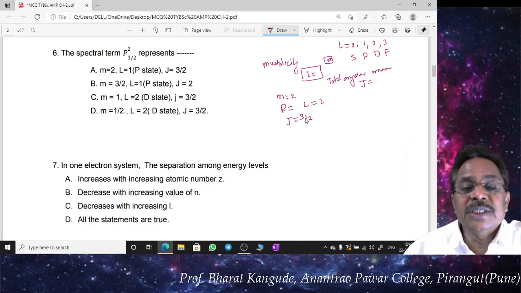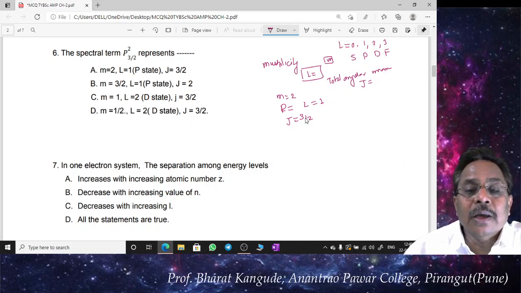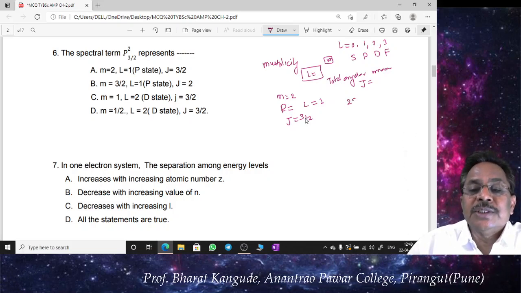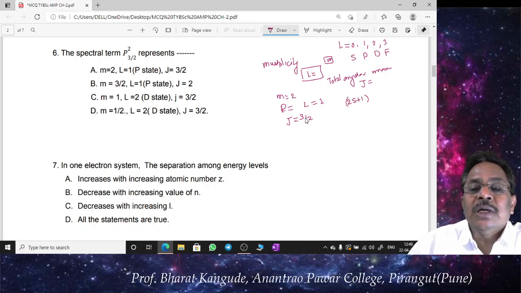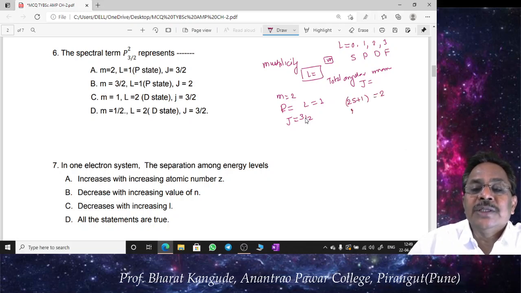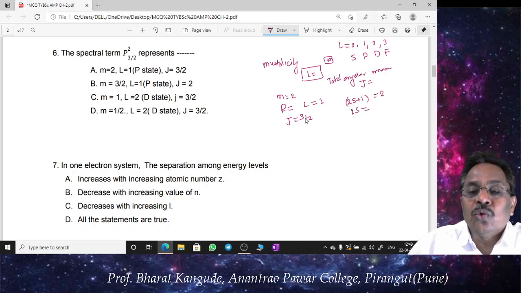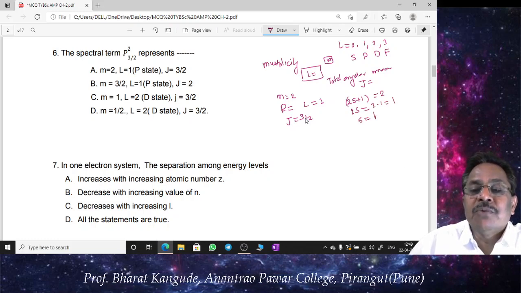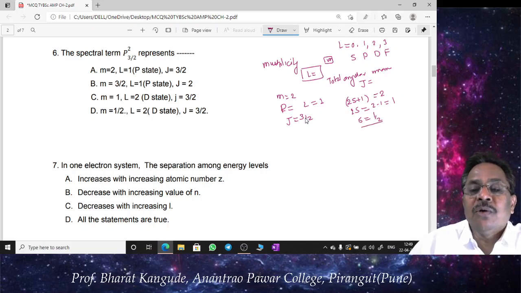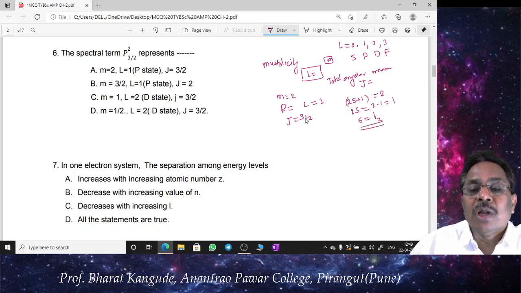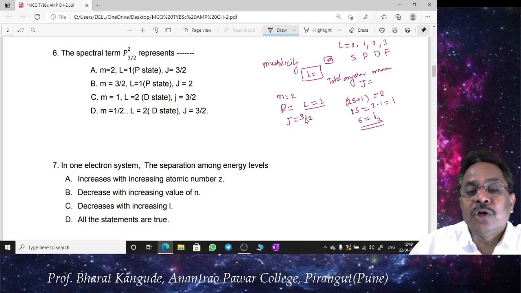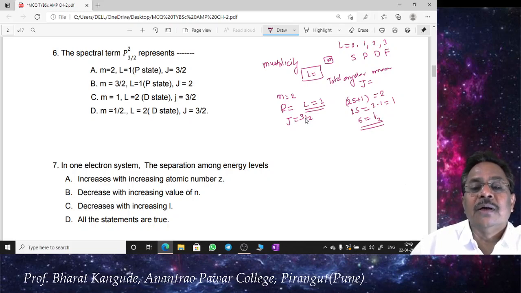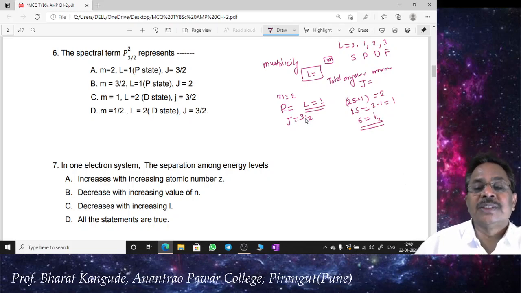We know that multiplicity is given by twice S plus 1, that is equal to 2, and this gives twice S equal to 2 minus 1, that is 1, and therefore S is equal to 1 half. So the spin is going to be 1 half. Orbital angular momentum is L, and addition of 1 plus 1 by 2 is 3 by 2, that is the state possible.